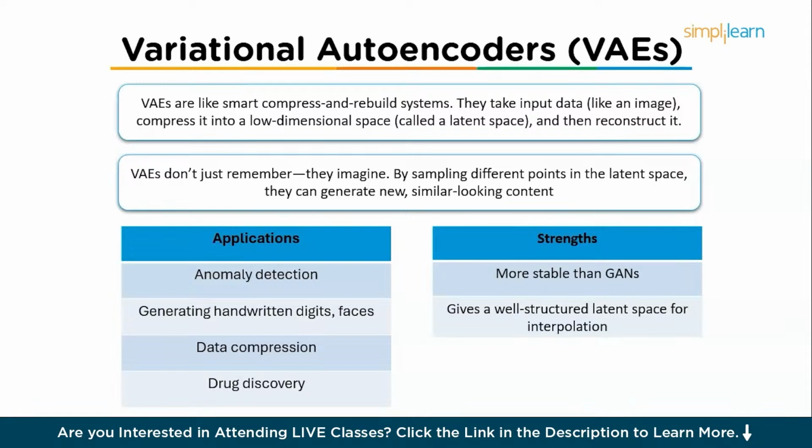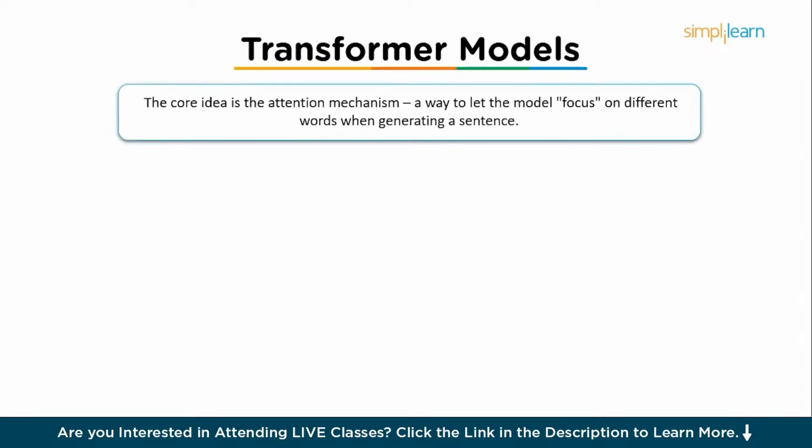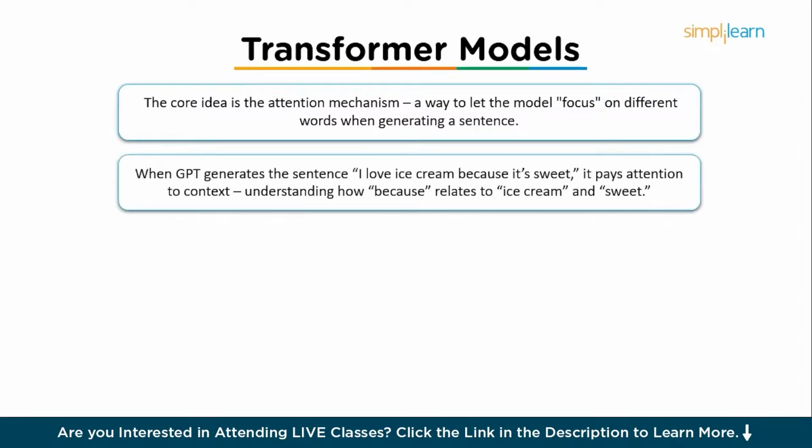Now moving on to the third model, we have transformer models, the master of sequences. Unlike GANs or VAEs, which focus more on images, transformers shine in handling sequences, especially text. The core idea is the attention mechanism, a way to let the model focus on different words when generating a sentence. For example, when GPT generates the sentence, I like ice cream because it's sweet, it pays attention to the context, understanding how because relates to ice cream and sweet.